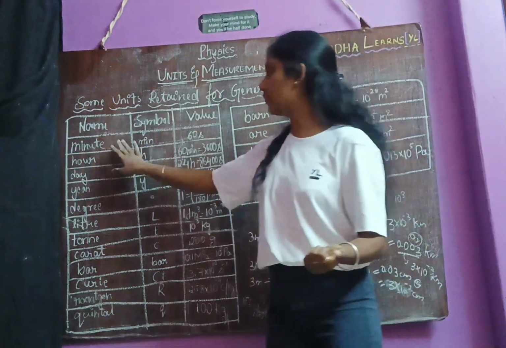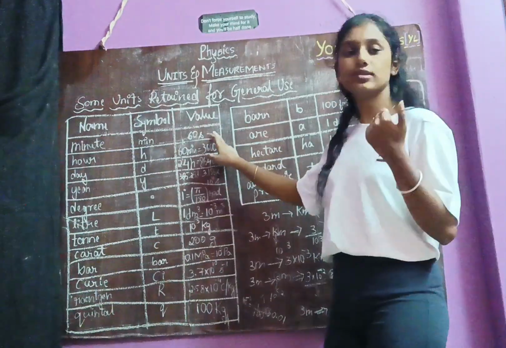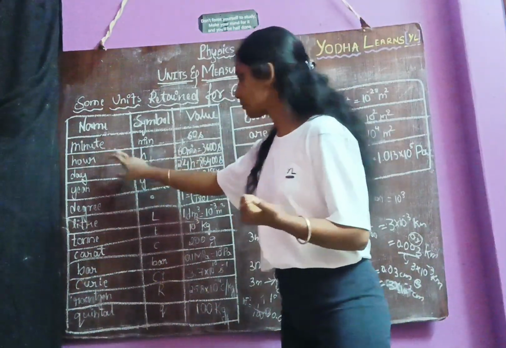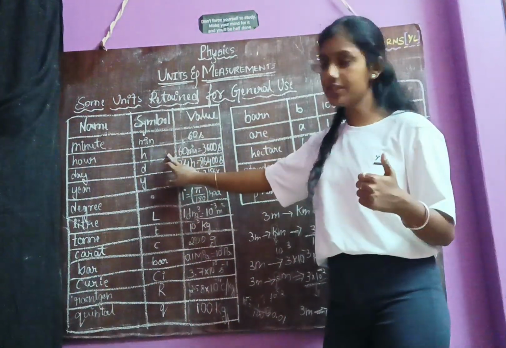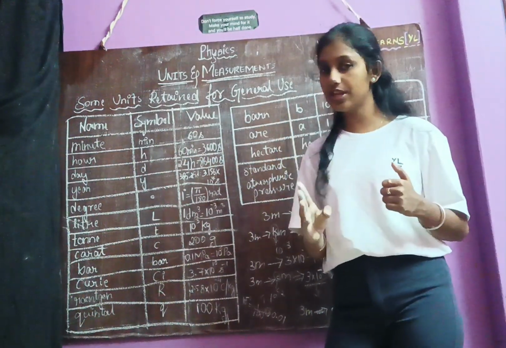Okay. In the same way, minute has the symbol min and the value is 60 seconds. Next, hour. Symbol is h. For 1 hour we have 60 minutes.